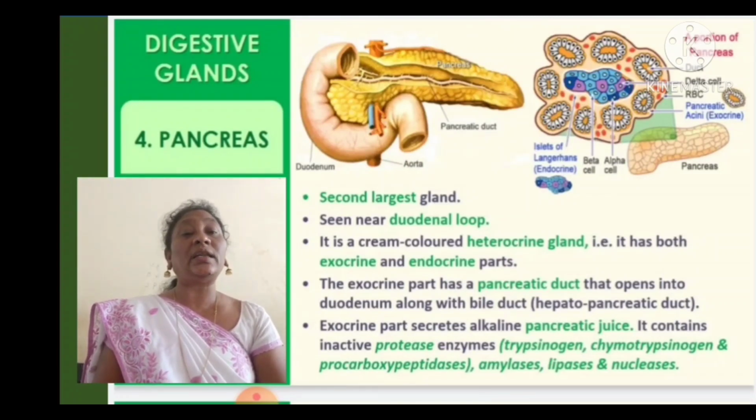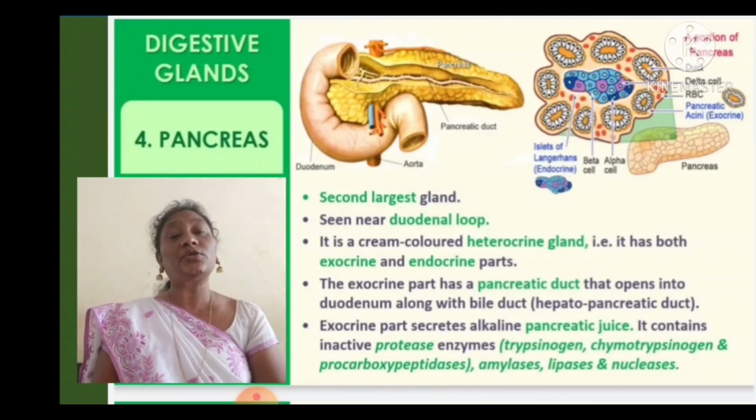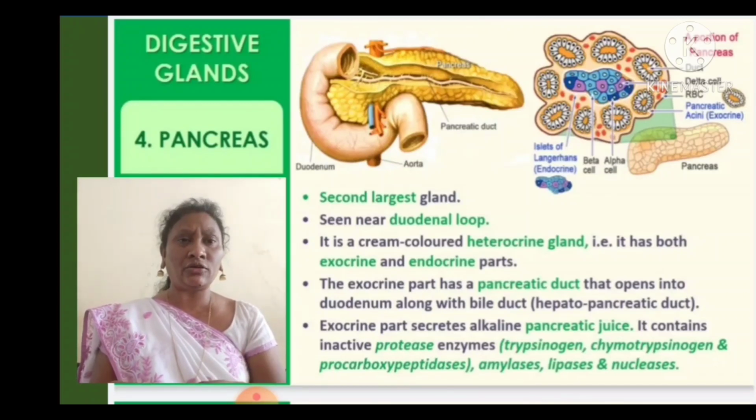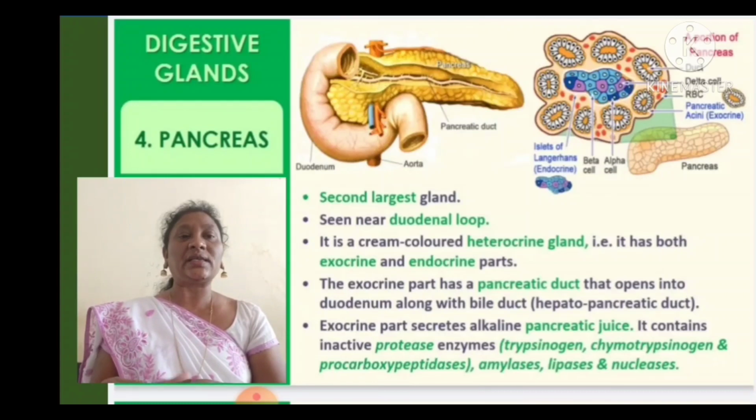The liver also participates in the process of emulsification. What is emulsification? Breaking of large fat globules into small fat globules. Next one is the pancreas. It is the second largest gland, seen near the duodenal loop. We can find the leaf-like, yellow-colored structure, which we call the pancreas. The second largest gland is the pancreas. It can be seen near the duodenal loop.